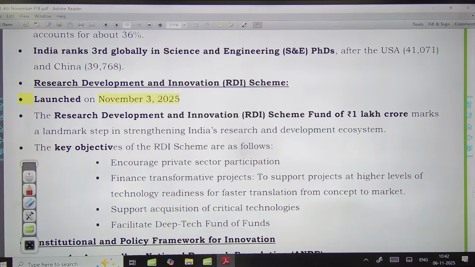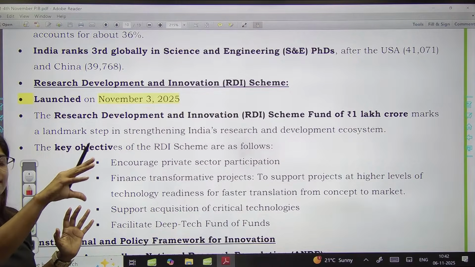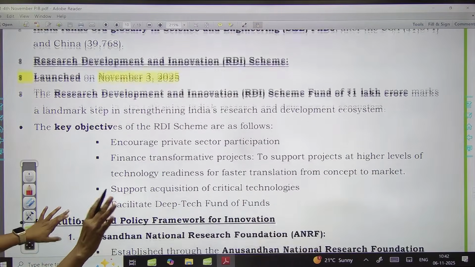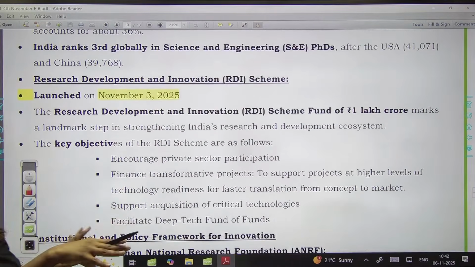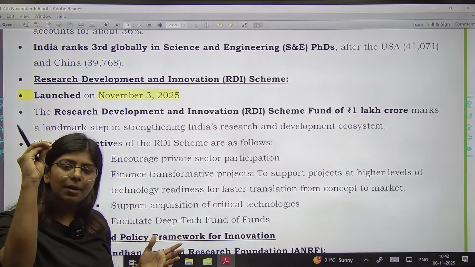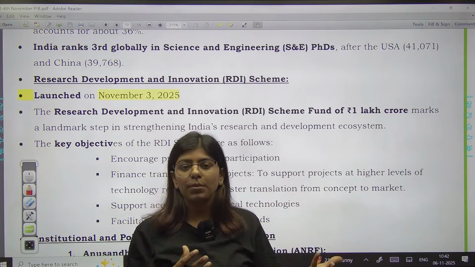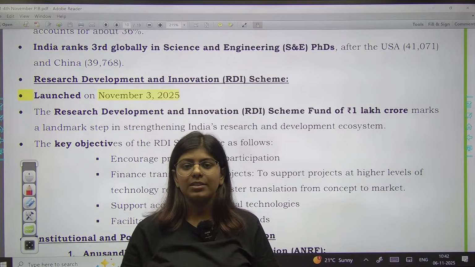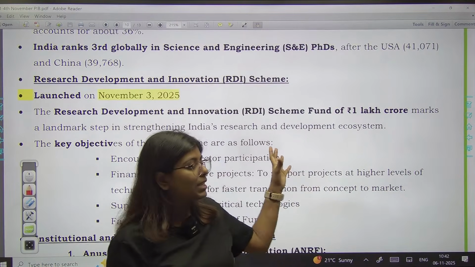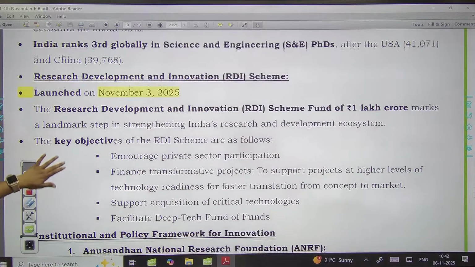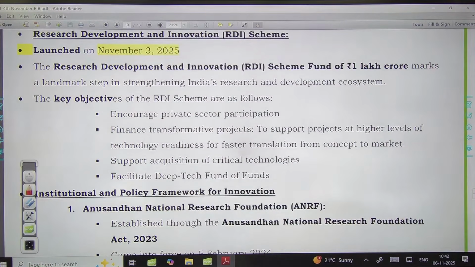So India is ranked 3rd globally in science and engineering PhDs being done, after the USA and China. That means engineering or STEM sectors are where most of the research is being done. And what is the basic objective of any research done in science? Science provides you the solution to the problems. So whatever problems we are facing in the current scenario, these kinds of PhD research are going to help us. Now, the Research Development and Innovation Scheme was launched on November 3, 2025.